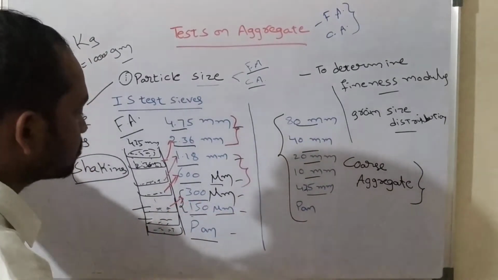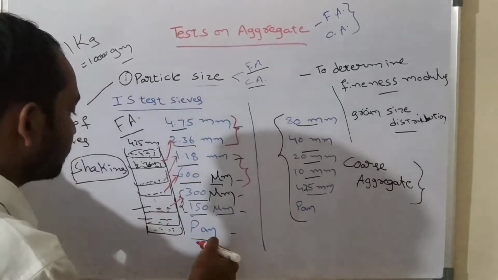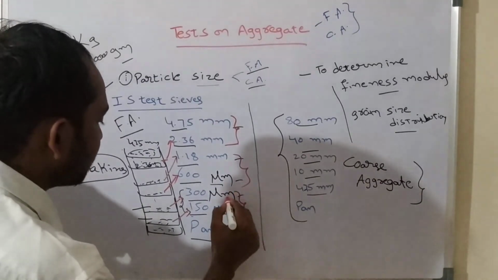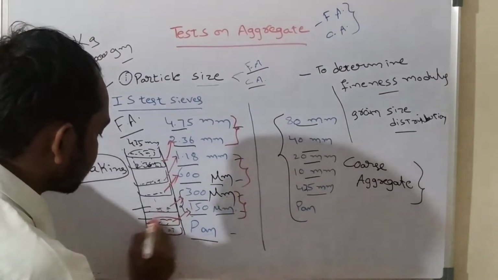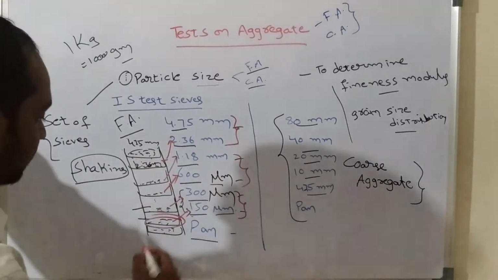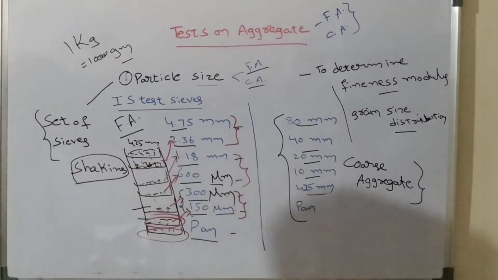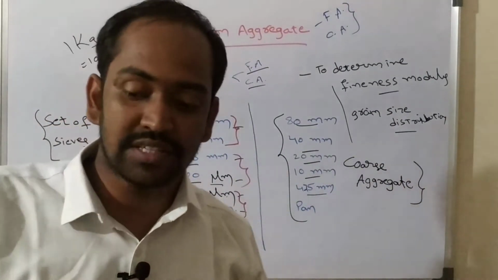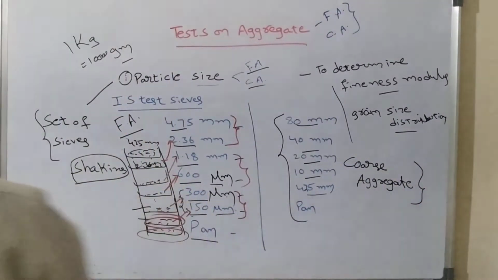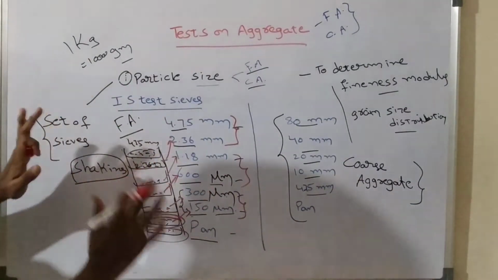In the same way, particles whose size is less than 300 micrometers will pass through here, and those greater than 150 micrometers will be retained here. So in this sieve, particles between 300 and 150 micrometers are retained. The particles whose size is less than 150 micrometers will pass through this sieve and be retained in the pan. So from each and every sieve, a few particles pass and a few are retained on that particular sieve. After shaking for 5 to 10 minutes, this will happen.